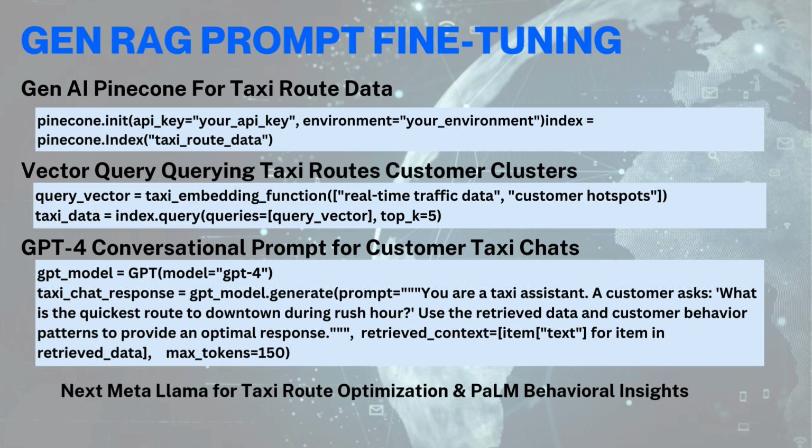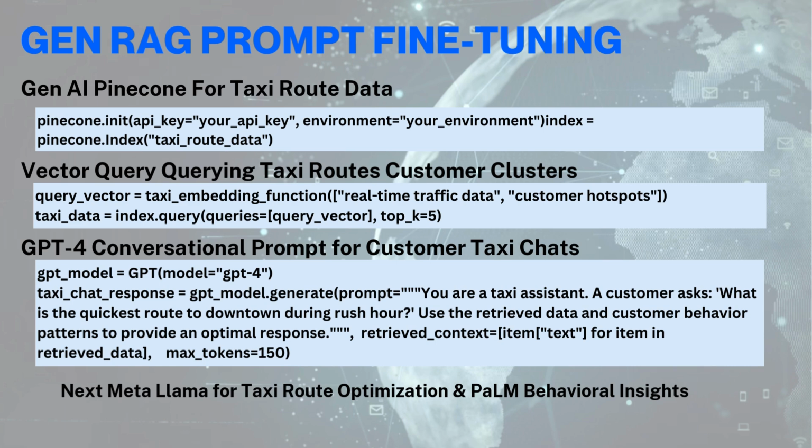And then we queried the taxi routes and customer clusters, basically doing a taxi embedded function, real-time data traffic, customer hotspots, and then the taxi work on the index. And this was very good to make sure that the index was working, and this improved our index retrieval.